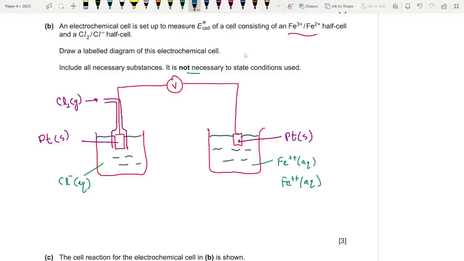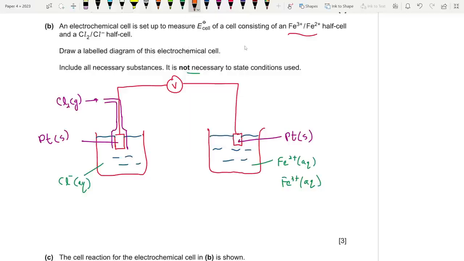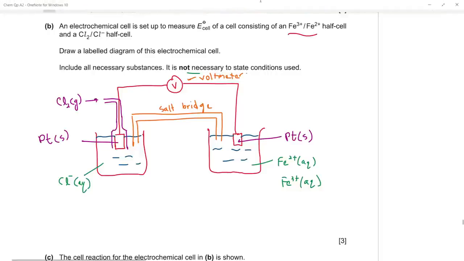And what do we need to finish things off? We need a salt bridge. So there you go, that is your salt bridge. It completes the circuit, and this is your voltmeter. So 2 electrodes, 2 electrolytes, 2 vessels, 1 salt bridge, and 1 voltmeter to end it all. Okay, and you have to label chloride ions, iron 2+, iron 3+ ions, and the platinum electrode on both sides, and the entry for chlorine gas.